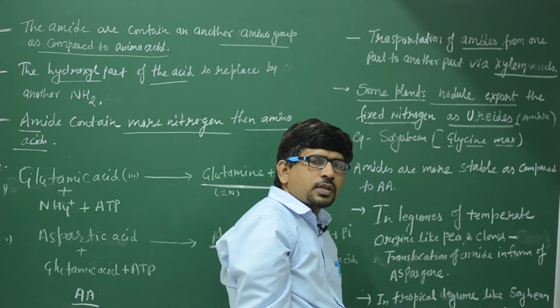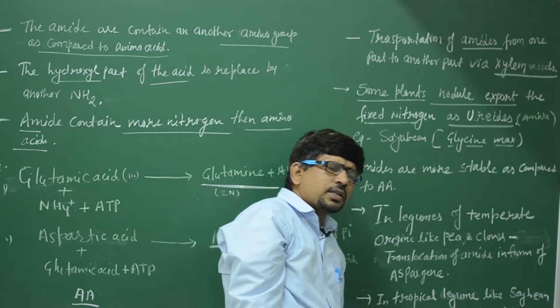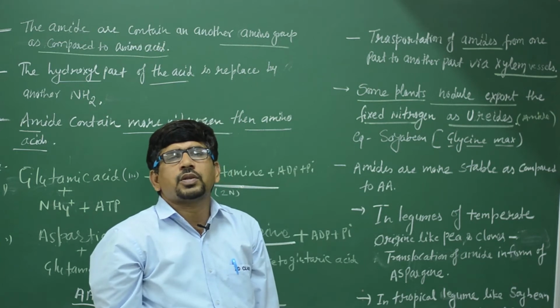The scientific name of soybean is Glycine max. In the medical exam, the question is about the amides of the soybean plant.